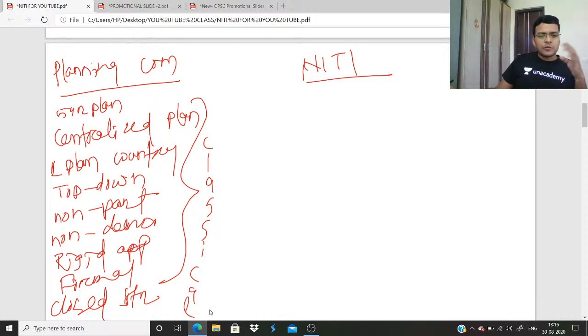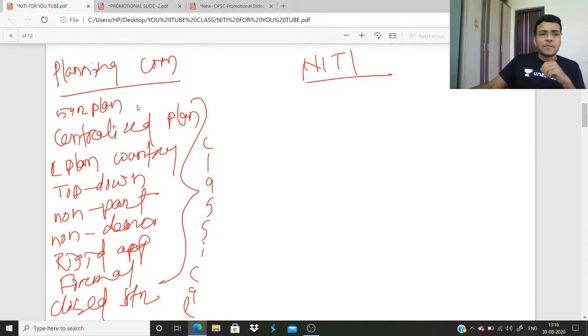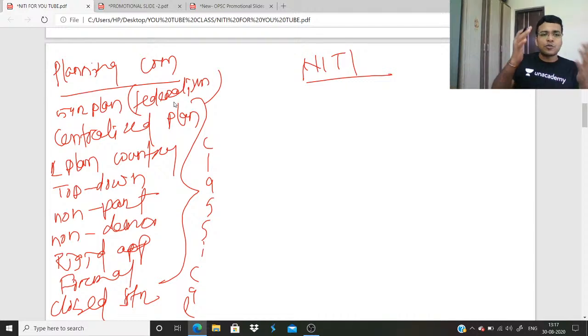Classical. This is the classical approach; the Planning Commission adopted a classical approach. And one more thing, the concept of federalism is not followed with this approach of the Planning Commission, because federalism wants the active cooperation of both center and state. But the planning of the Planning Commission does not support that aspect.